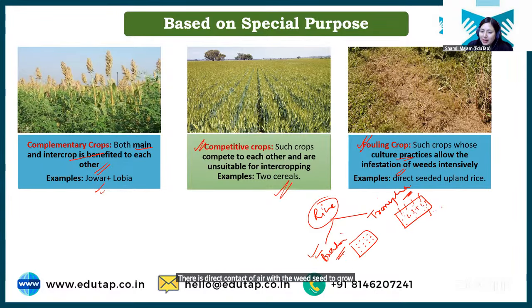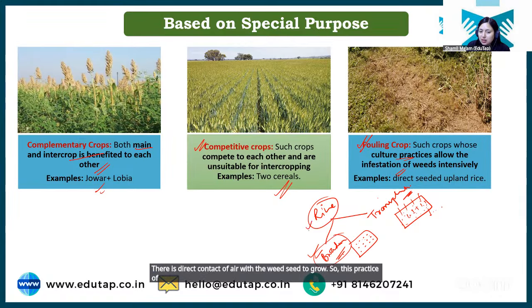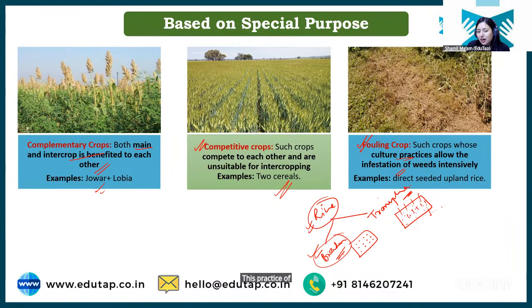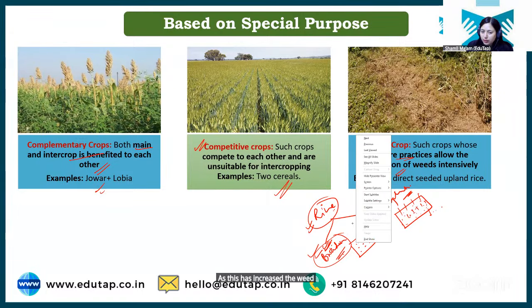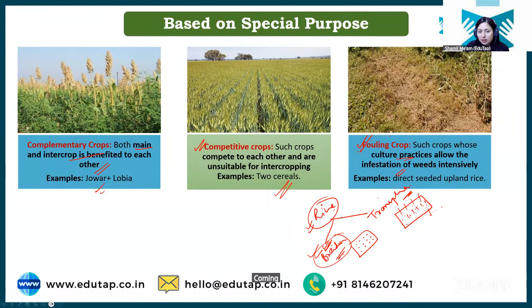So this practice of rice where we are growing rice by the broadcasting method will be called fouling crop, as this has increased the weed infestation. Okay. Coming back to Abhijit's query.